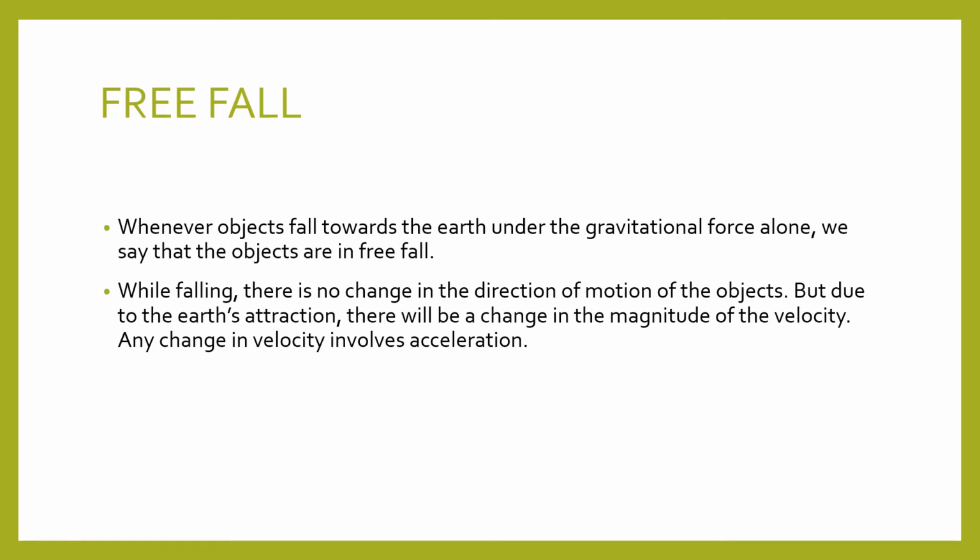So change in velocity creates acceleration. So an acceleration is produced in the body by the Earth. And another important fact is that the force exerted by the gravitational force depends upon mass. F is equal to ma, so that is depending upon two quantities, mass and acceleration.